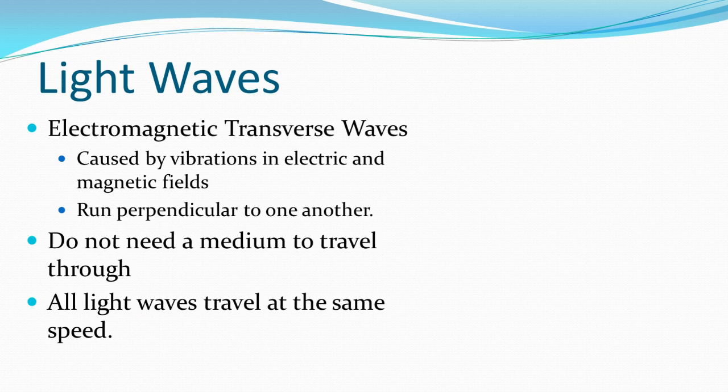All light travels at exactly the same speed. Whether it's a radio wave, visible light waves, or even gamma radiation, it all travels at this intergalactic speed limit, 3 times 10 to the 8th meters per second. This is roughly 300 million meters per 1 second.